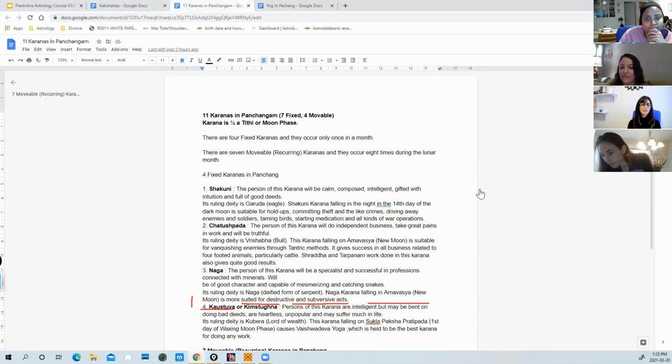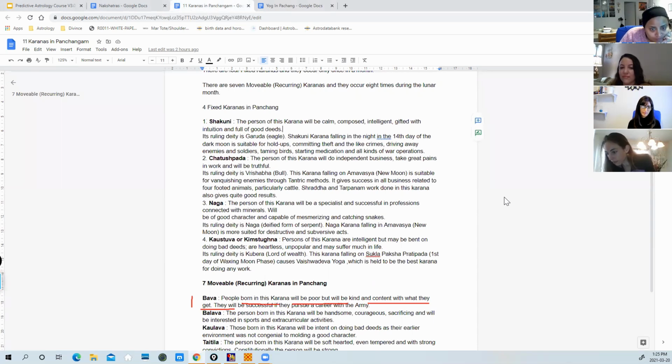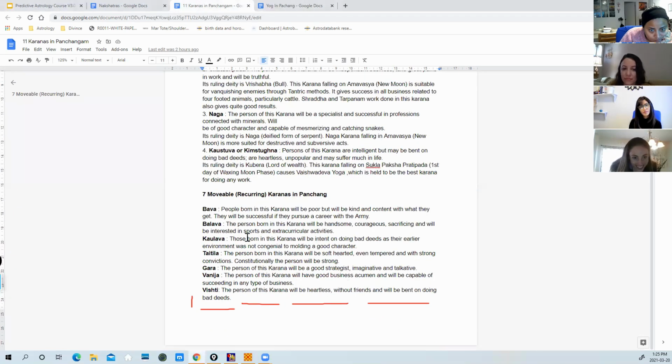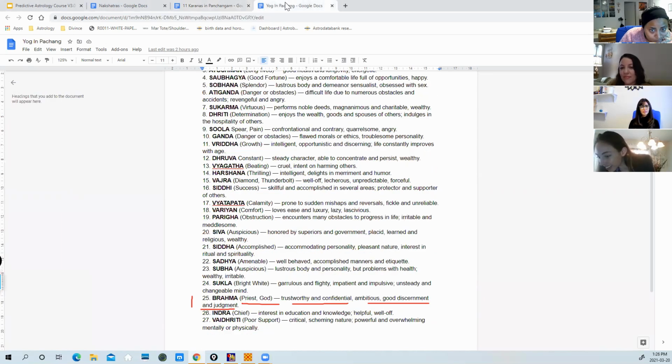If you go to your karanas, you're born in Kaulava Karana. So Kaulava Karana is right in here. Let's go to Kaulava. The person born in it will be intent on doing bad deeds, as their earlier environment may not be good for them. The initial environment given to them may not be cordial. They may have to go through some struggles and issues. This is what the description of the Kaulava Karana is showing. So this talks about the nature of the person, what you can expect, depending on what the karana and the yoga were on the day the person was born.